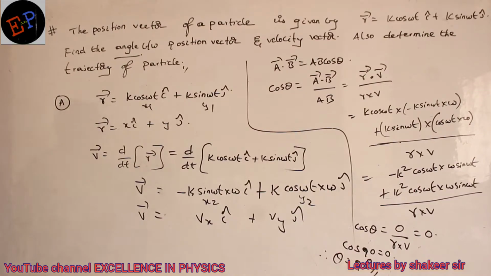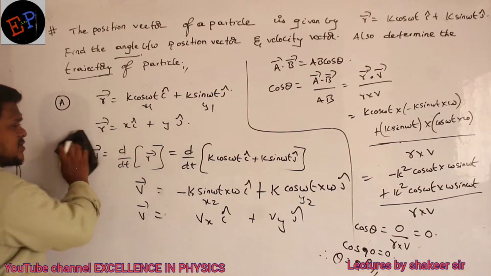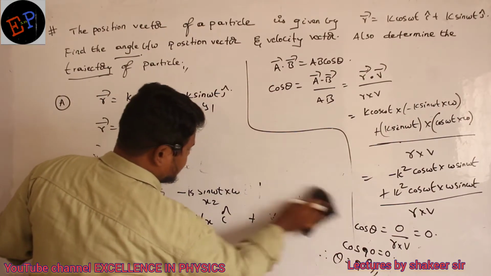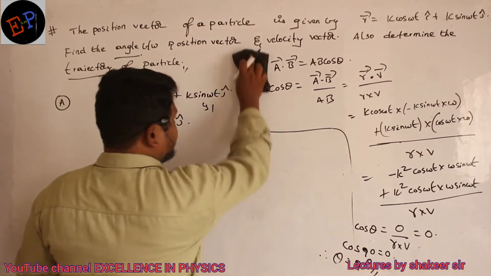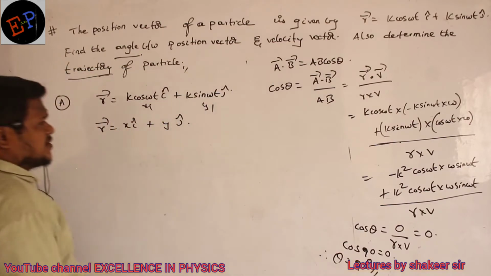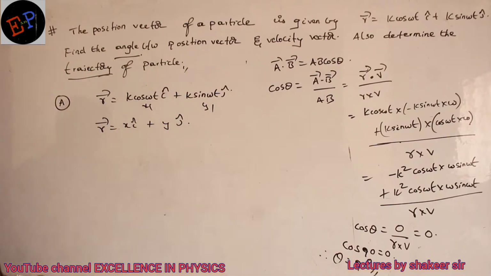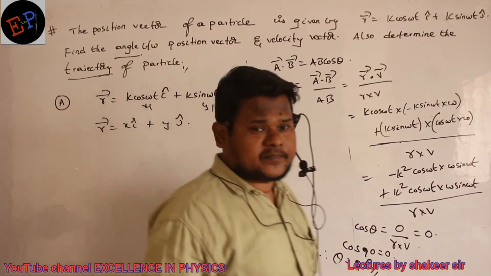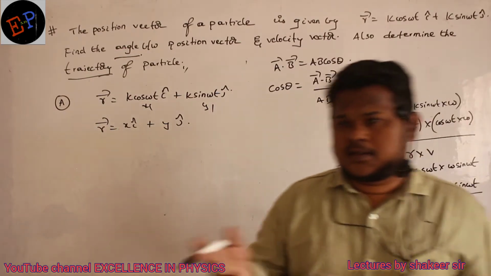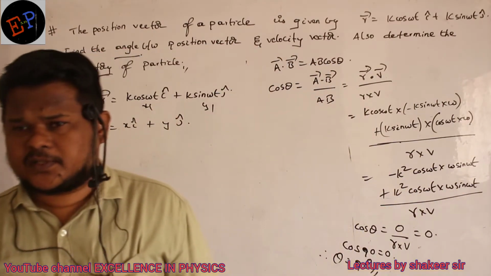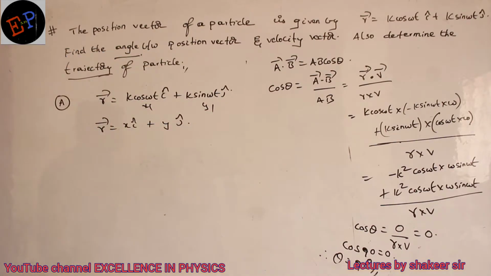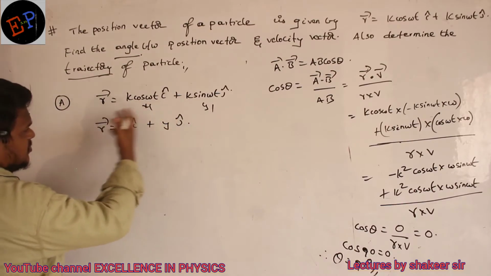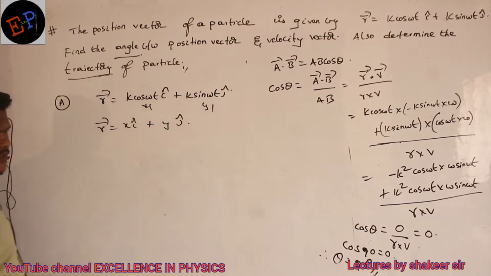Now he is asking us to find the equation of the trajectory. How can I calculate the equation of trajectory? What is meant by equation of trajectory? It is the relation between x and y. Time should be absent, time should not be present. So how can I do it? See, if you look at the equation, very easily you can understand what to do.